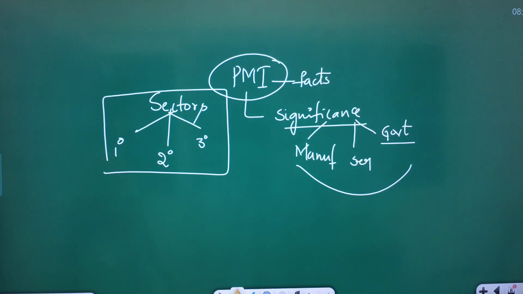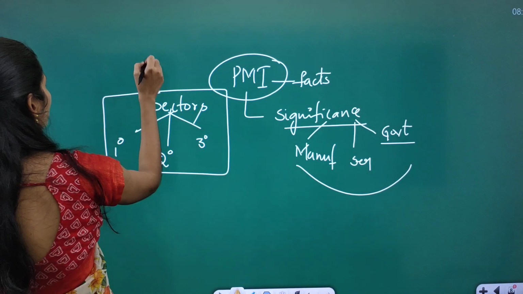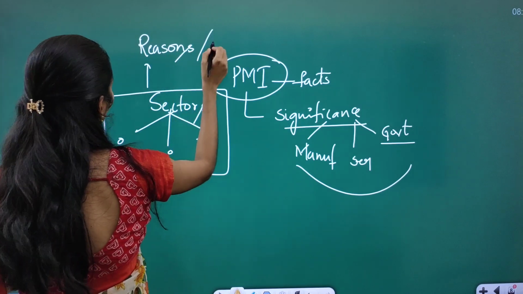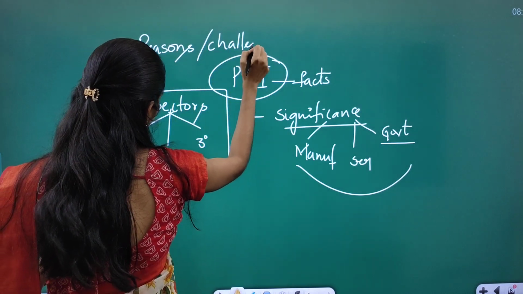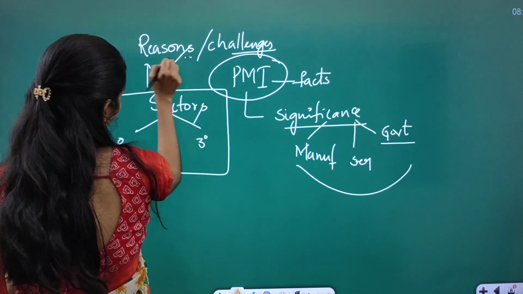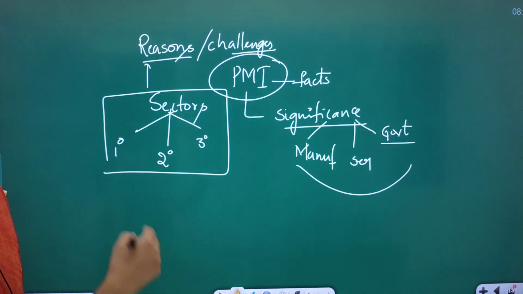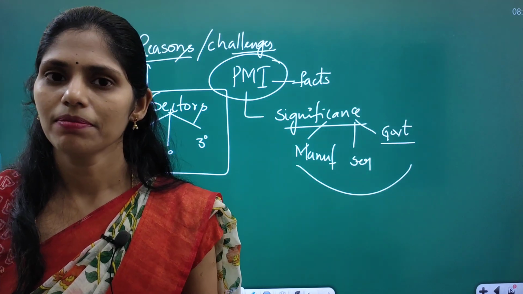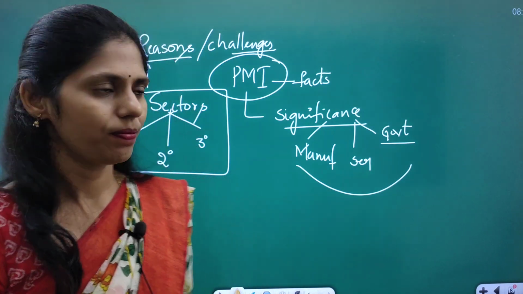And one more thing here is you have to see the reasons for the slow growth, or what the challenges are. So these are the very important dimensions that you have to see from this article's point of view.